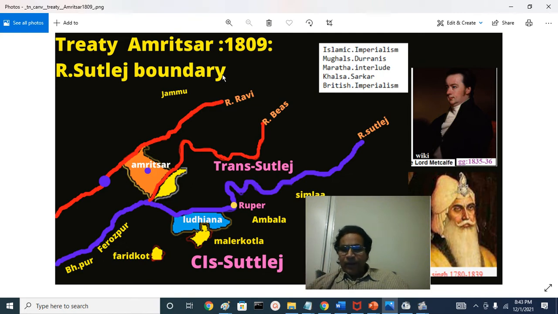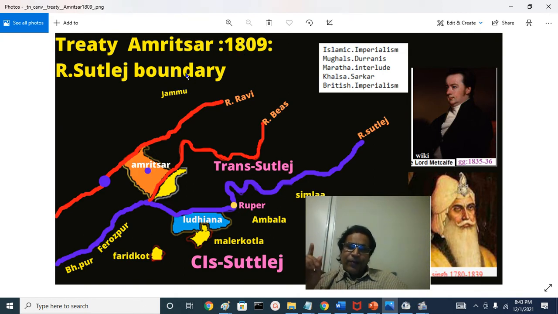That is a different story and much broader picture, and we will discuss that Treaty of Amritsar II that was signed in 1846, that is after First Anglo-Sikh War. This is before that.